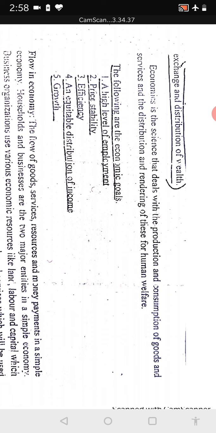So this is module 3 in your subject management and engineering economics. The first two modules, module 1 and 2, were on management, which madam has taught you, and the balance 3 modules are on economics, which I will be discussing with you.